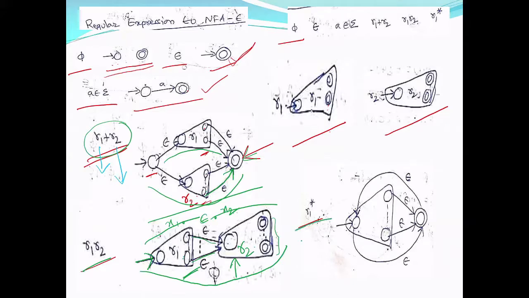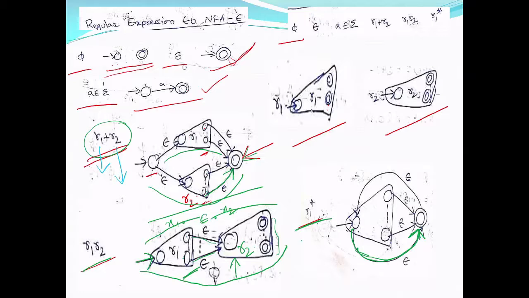Now this is R1 star. So when you have an FA for accepting L of R1, then you should have repetition of strings from R1, zero or more number of times. If you observe, this is for zero times, that is, initial state to final state.